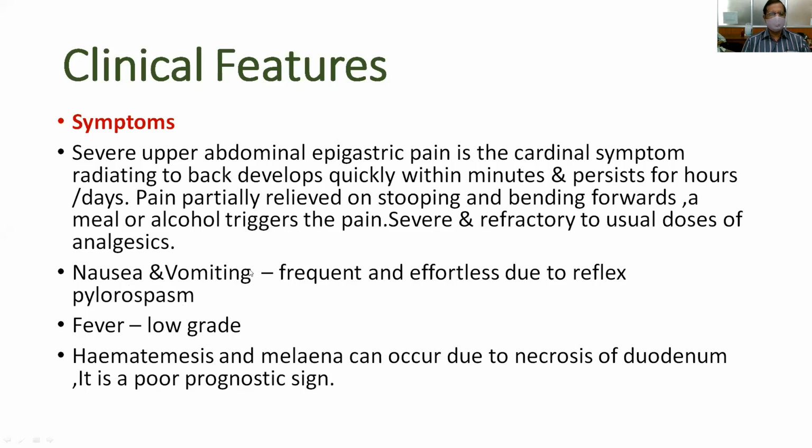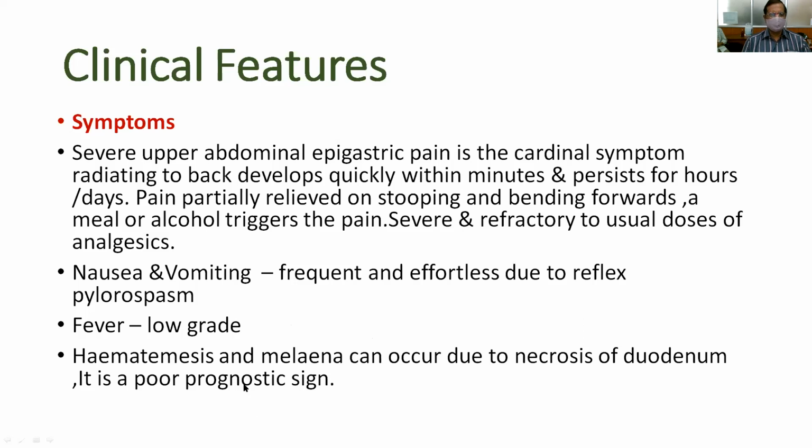Even after Ryle's tube aspiration, the patient is continuously retching with vomiting, and sometimes there may be a low grade fever. As I already told, the duodenal enzymes get activated and there will be reflux; these activated enzymes may cause damage to the wall of the duodenum.